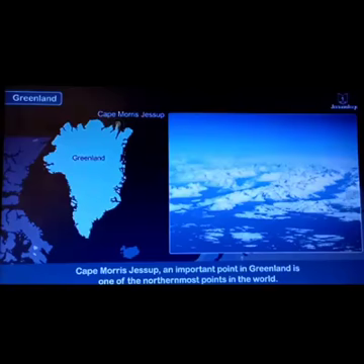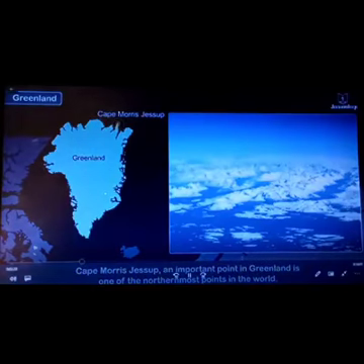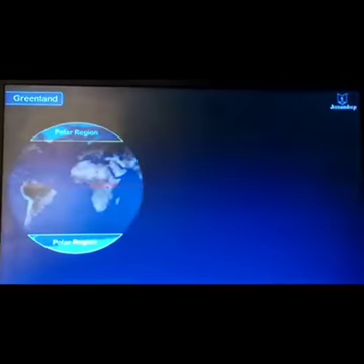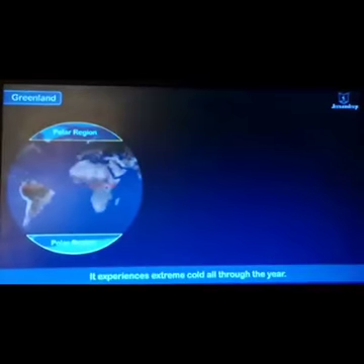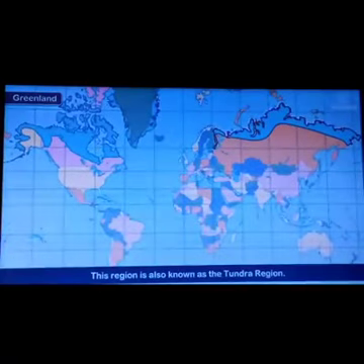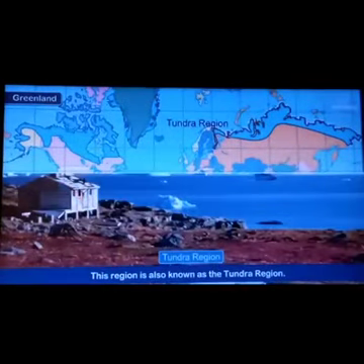Cape Morris Jesup, an important point in Greenland, is one of the northernmost points in the world. It experiences extreme cold all through the year because of glaciers. This region is also known as the tundra region.